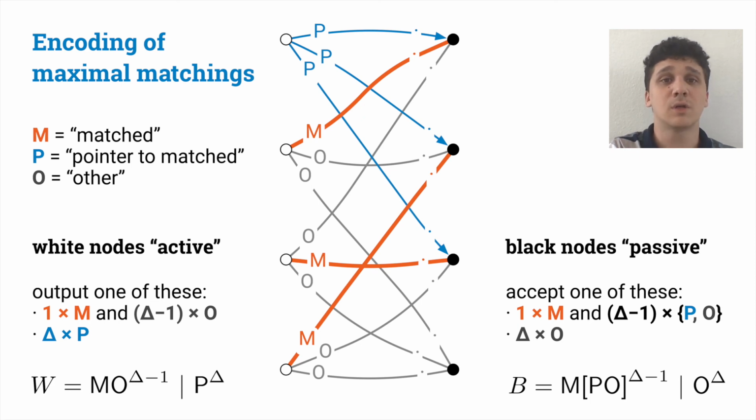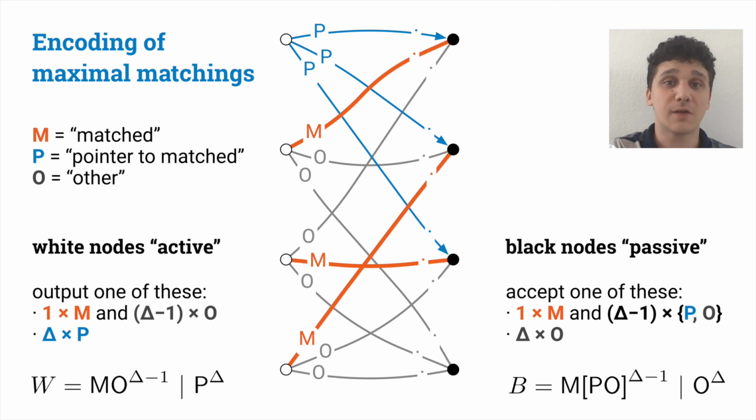For example, we allow white nodes to either output M, as matched, on one incident edge and O on all the others, or output P on all incident edges. P stands for pointer, and the idea is that if a white node is unmatched, it must point to only matched black nodes.